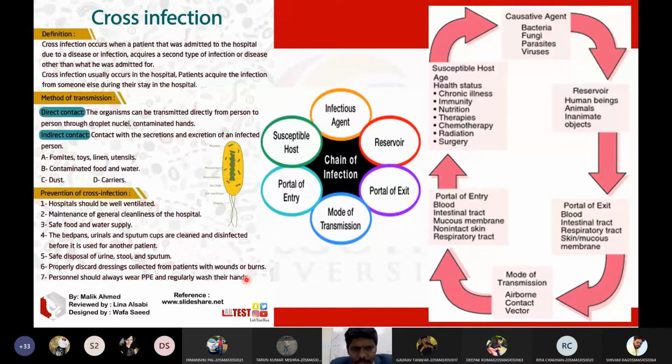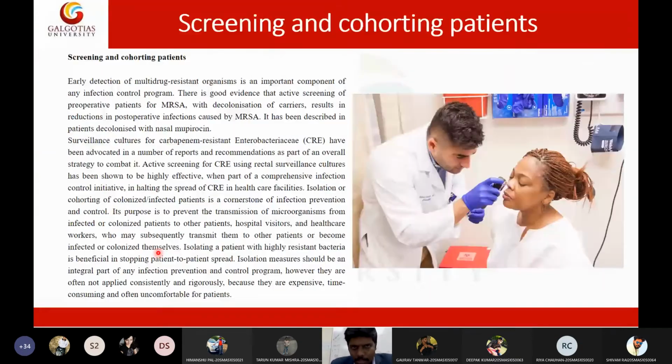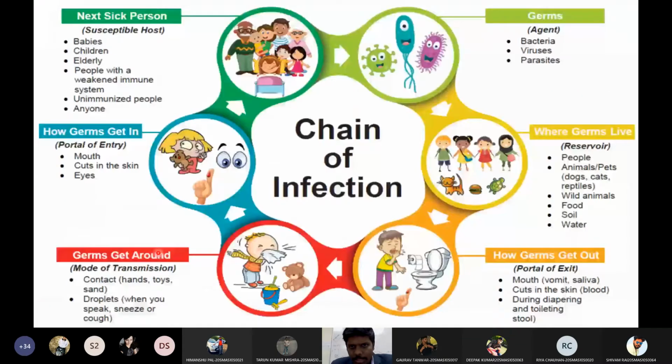Now I will discuss prevention in detail. Here we have only 7 points, but let us elaborate these 7 points. It will be somewhat boring, but I will make it as interesting as I can. Let us see the prevention of cross infection, or strategies to prevent cross infection in the hospital. A quick revision, a quick topic, listen.